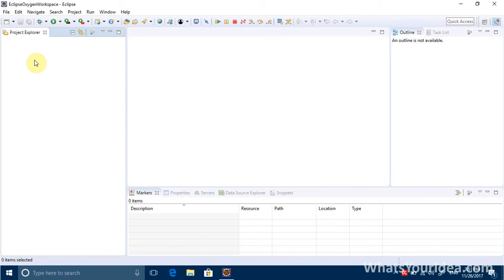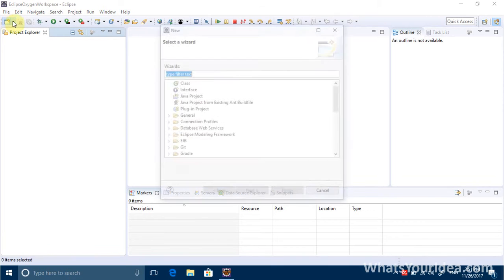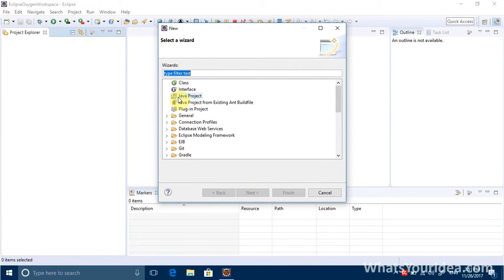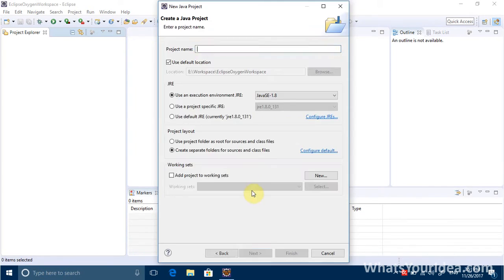Just to see how the interface works, let's create a new project. First, move your mouse over to this button here, New, and here there's one option called Java Project. Just click on it and say Next. You can type in whatever name you want. I'm gonna type in my first project. And let's see.